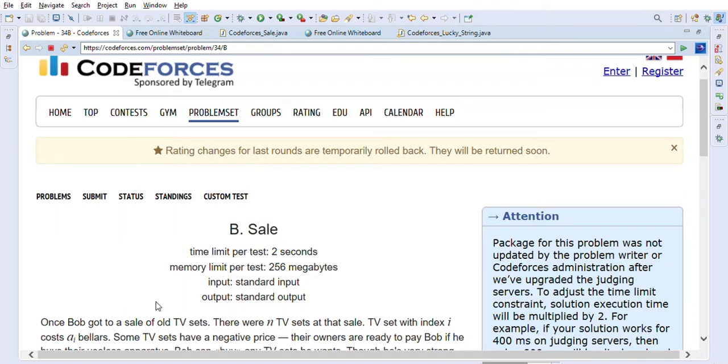Hi friends, welcome back. Today we are going to solve two Codeforces problems. One is Sale and the other is Lucky String.